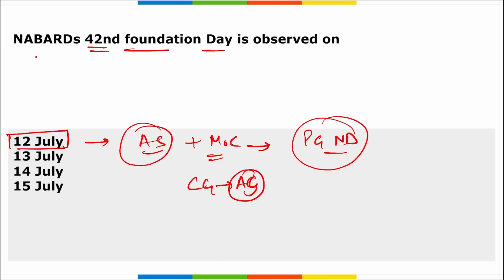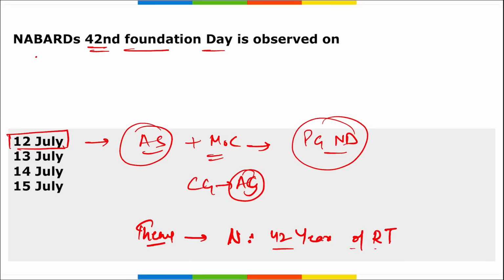This day was marked by a series of events throughout the country that included the theme that you need to remember. What is the theme? NABARD 42 years of rural transformation. I repeat, NABARD 42 years of rural transformation. Next, remember, Amit Shah distributed micro automated teller machines and Rupay Kisan cards to the dairy farmers of milk societies of Banaskantha and Panchmahal district of Gujarat.